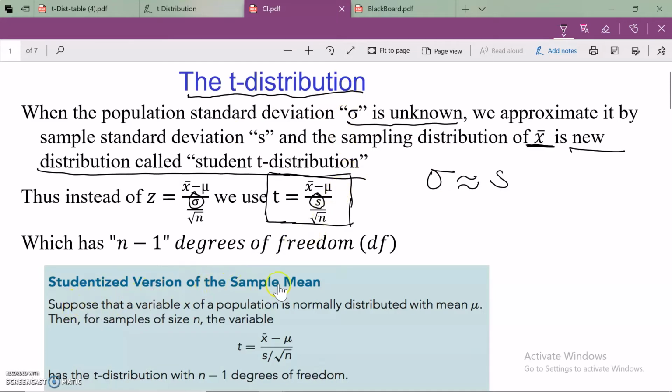So, the standardized version of the sample mean. Suppose that a variable x of a population is normally distributed with a mean mu. Then for samples of size n, the variable t, which is equal to x bar minus mu divided by s over the square root of n, has a t distribution with n minus 1 degrees of freedom. Now in the next slide, I'm going to show you how the t distribution looks and what its properties are, and then you will better understand what I'm talking about. Let's move.